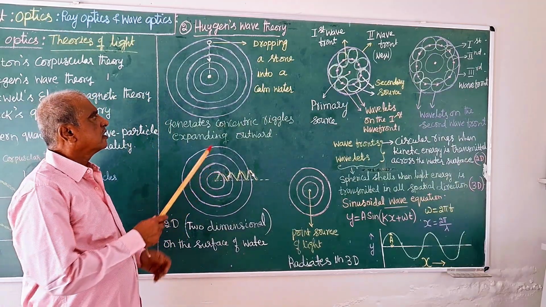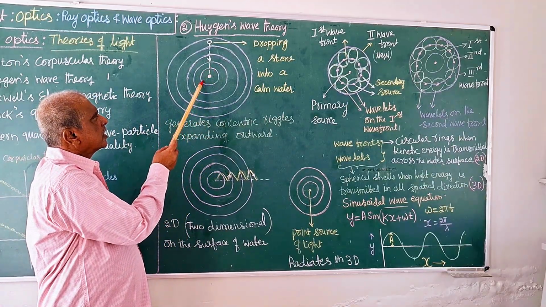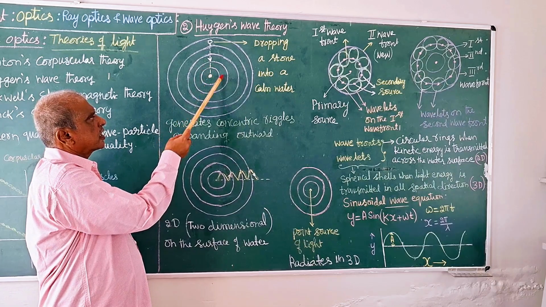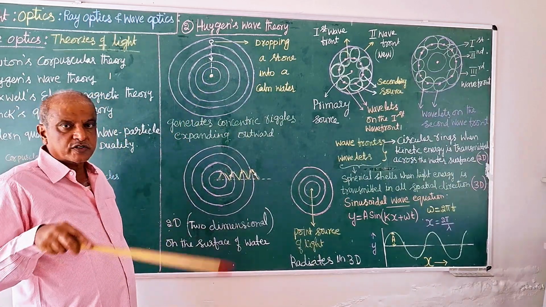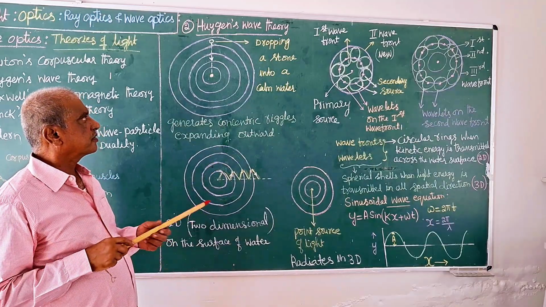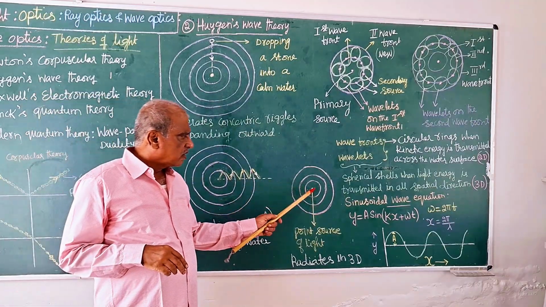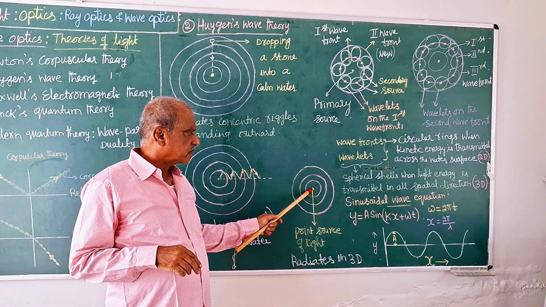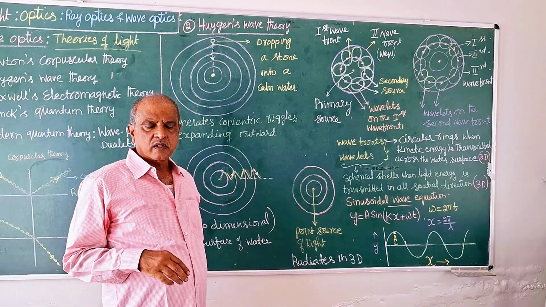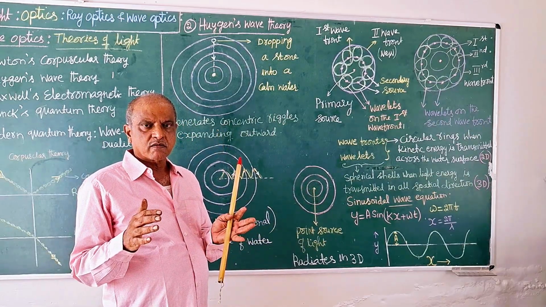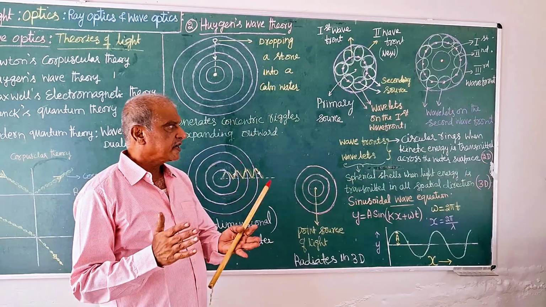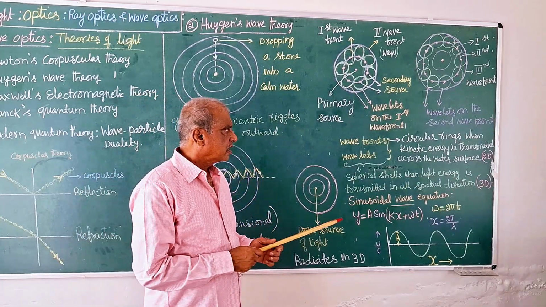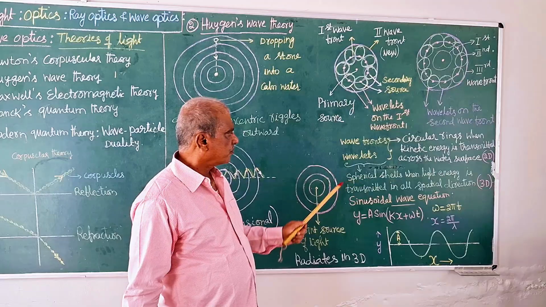In that case, we get circular ripples, circles on the plane. But here, what do we get in 3 dimensions? A sphere, a spherical shell.